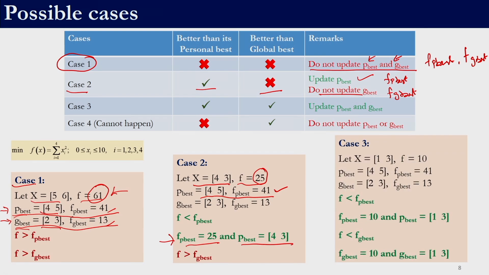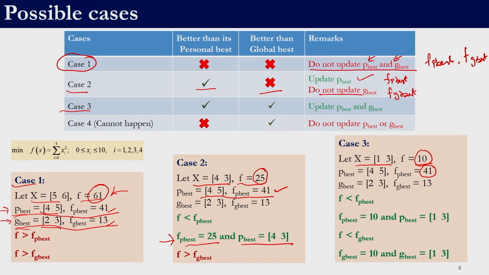The third case may be that the newly generated solution is actually better than its personal best as well as better than its global best. So, for example, take this case x is equal to 1, 3. So, it is like we had a solution, for that solution we generated a velocity and then we determined a new position. If the new position is 1, 3 and the fitness function is 10, and we compare with p best, previously we had 41, now we have 10 for this particular particle. Remember there are multiple p best, we need to compare with the p best of this first particle.